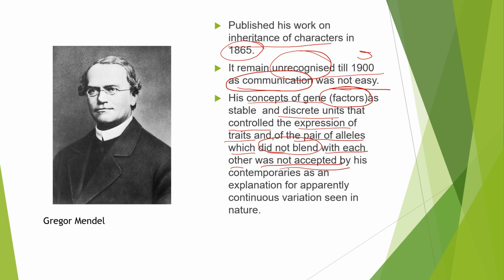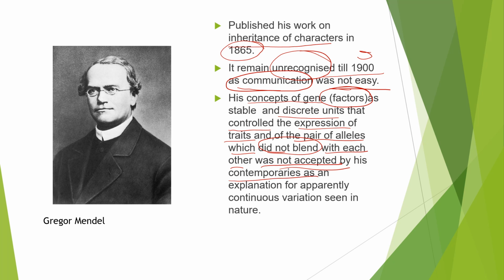So he said that these genes or factors are not blending into each other. They are carried as they are from the parental generation to the F1 generation and from that to the F2 generation. So this main part was not accepted by his contemporaries.